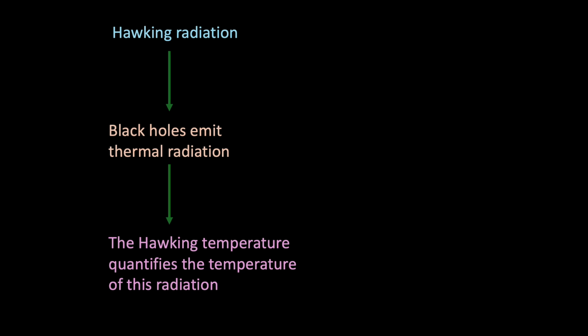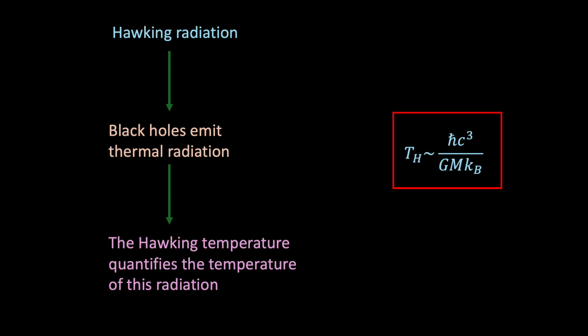For an order of magnitude estimate, the Hawking temperature is given by the equation ħc cubed divided by Gmk. This tells us something profound. The smaller the black hole, the hotter it gets. The larger it is, the colder it gets. This formula links gravity, quantum mechanics and thermodynamics in one elegant expression.